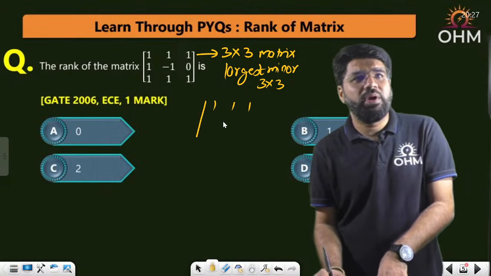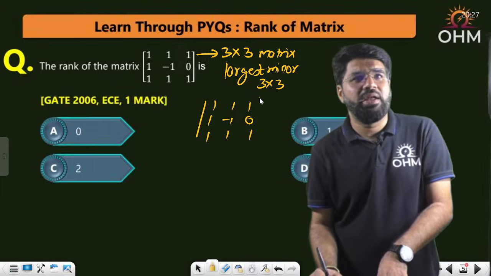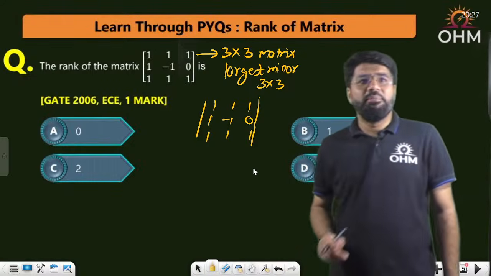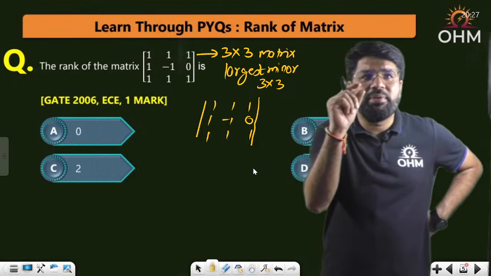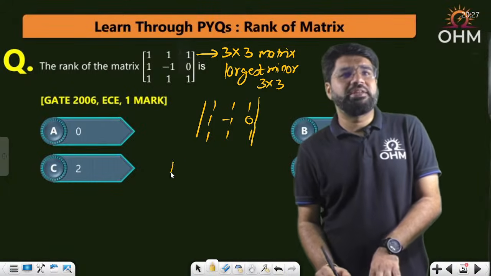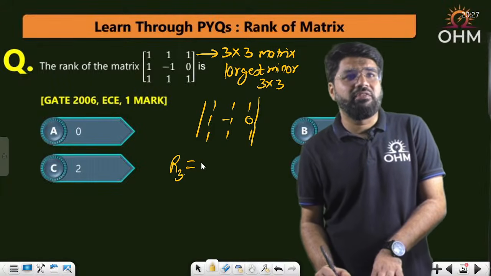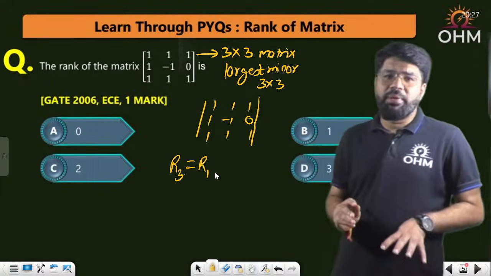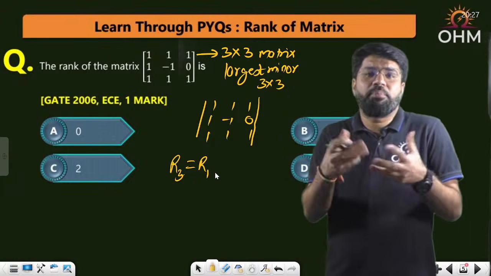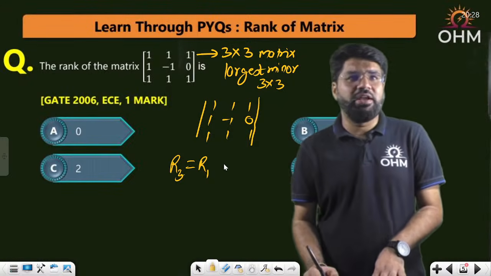It's 1 1 1, 1 minus 1 0, the entire determinant basically. But now you can see that 2 rows of the determinant are exactly the same. Which 2 rows? R3 and R1. If 2 rows of the matrix are same or identical, or proportional or dependent on each other, the determinant is always 0. That is one of the fundamental properties of the determinant.